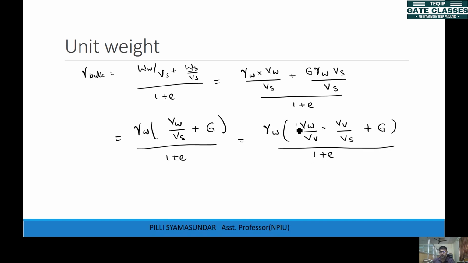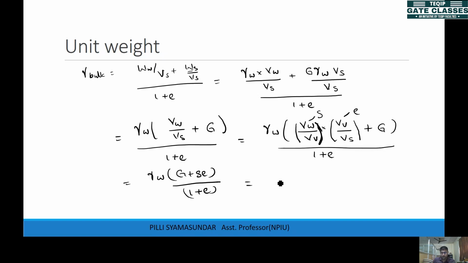So this is what we call degree of saturation, volume of water to the volume of voids. How much of the voids is filled with water. This is degree of saturation, and this is your void ratio, so we can write this as gamma W into G plus SE by 1 plus E. So this is S, degree of saturation, and this is E, void ratio.